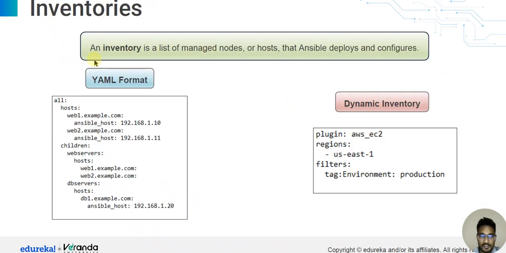Inventories. An inventory is a list of managed nodes or hosts that Ansible deploys and configures. This is the YAML format.